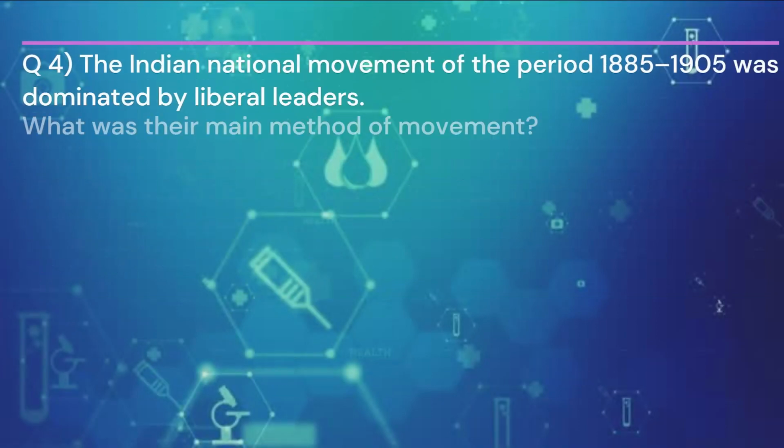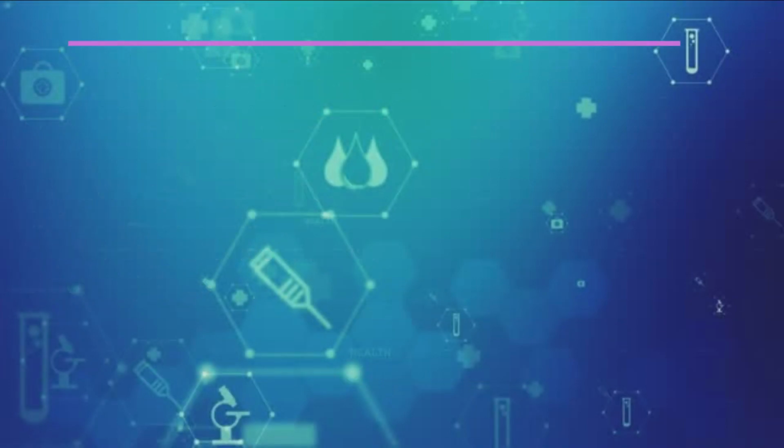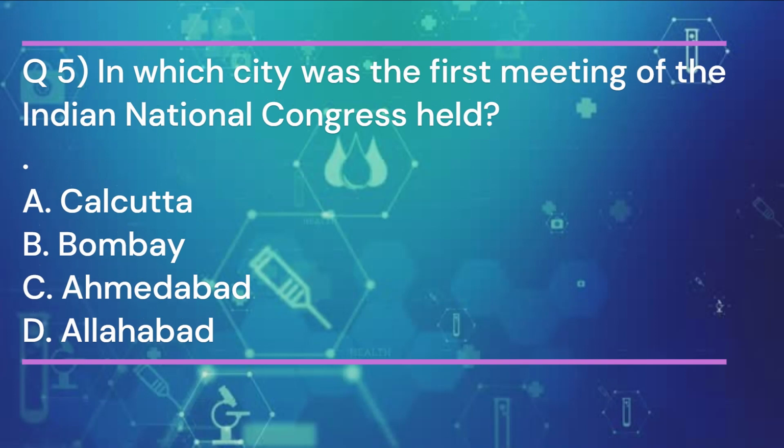Question 4. The Indian national movement of the period 1885 to 1905 was dominated by liberal leaders. What was their main method of movement? And the answer is B. Constitutional movement. Question 5. In which city was the first meeting of the Indian National Congress held?